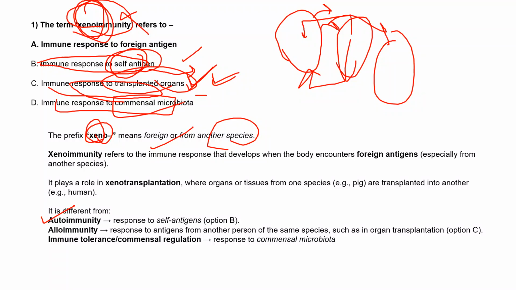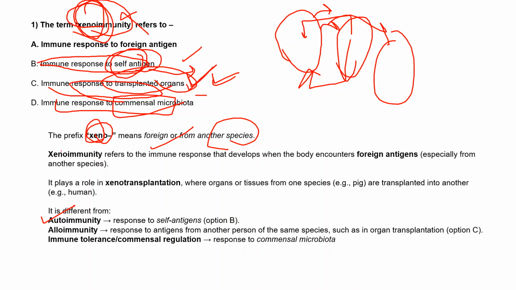The next option is immune response to commensal microbiota. Commensal means microbes that always live in our bodies, giving us some benefits and taking nutrients from our body. That's a kind of mutualism or commensal relationship.